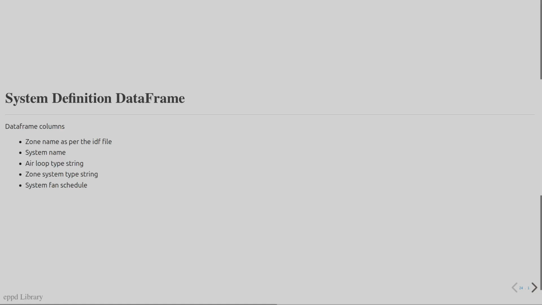The first step in this process is to create a system definition data frame. The data frame should include columns for the zone name, the system name, air loop type, zone system type, and the system fan schedule.